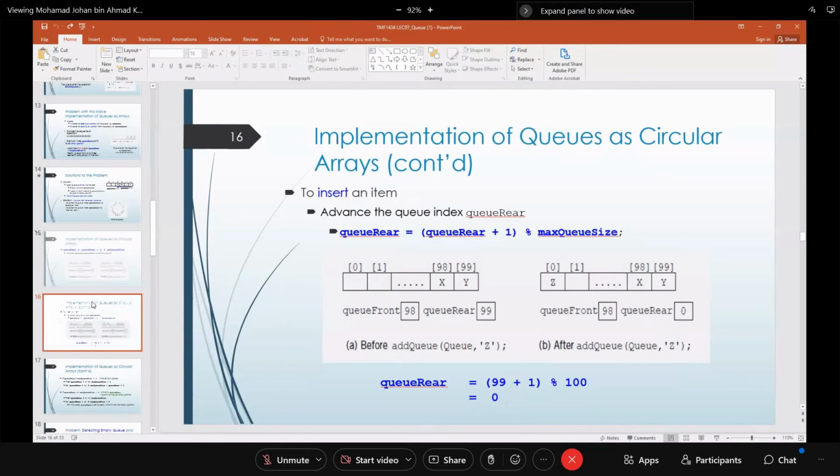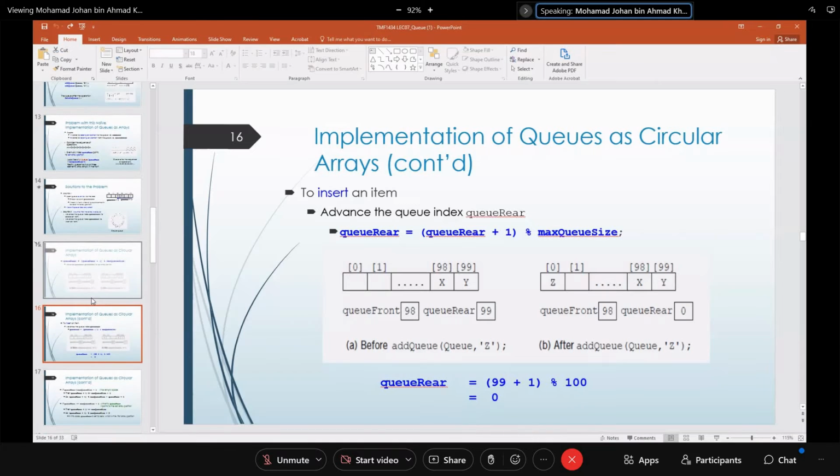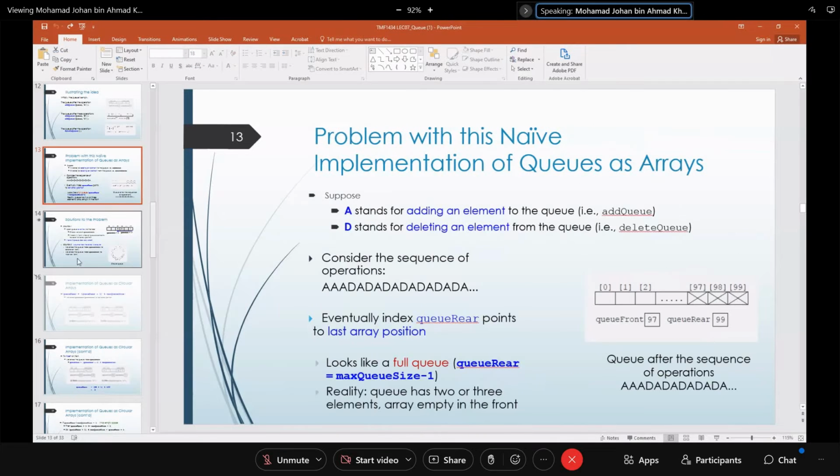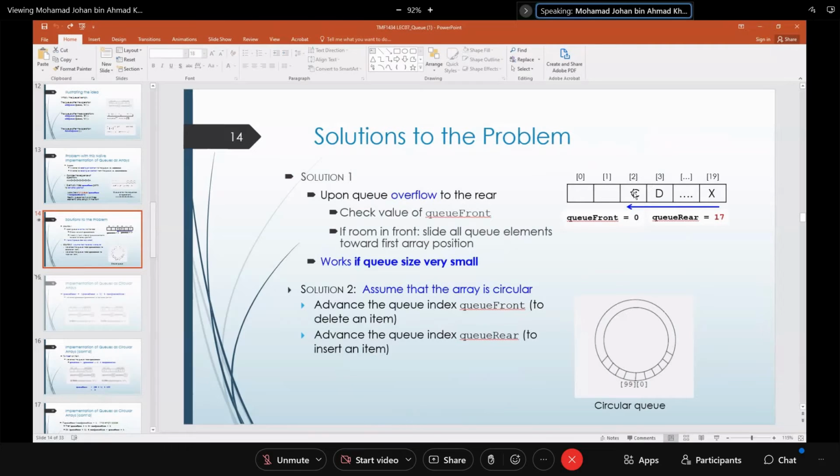Any questions before I move on? Everyone okay? Conceptually still okay. Just remember, for the implementation of a queue as a circular array, you have to use this formula. If not, use this algorithm: if there's empty space, you slide the data back to the front of the queue.